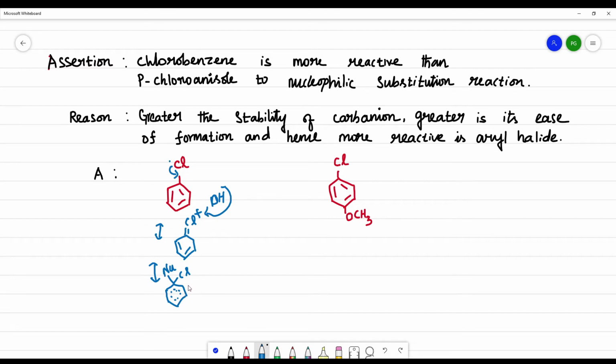Then here, the formation of anion. This is carbanion. In this, the OCH3 is electron donating.